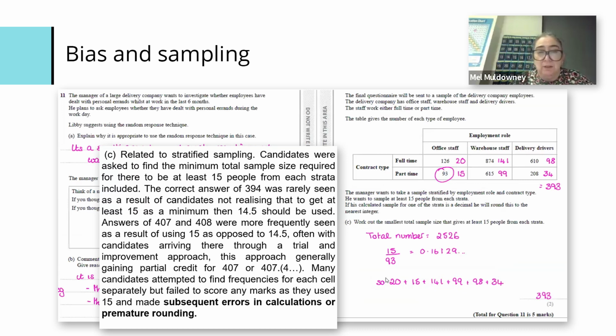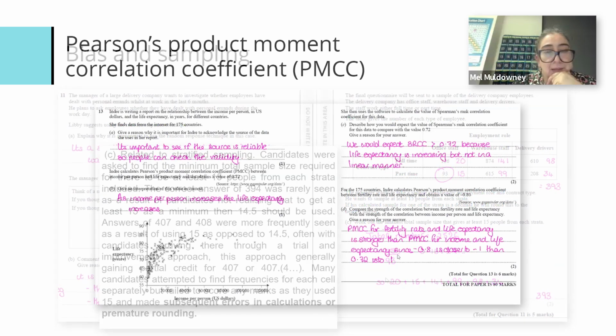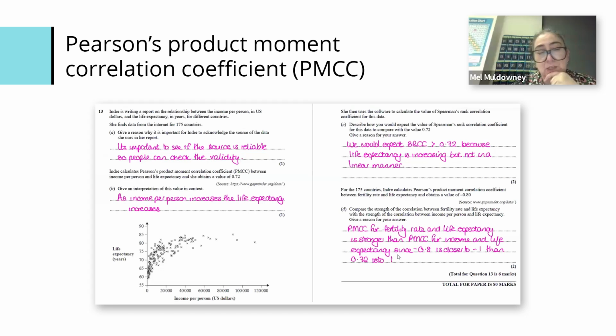If I'm to know other calculations, I can just use the answer button, or know how to use your memory recall buttons if you have a calculator. So there's some things there we can learn from it. The premature rounding and any subsequent errors are sort of nightmare questions to mark, when you have to follow through to see where they've got the mistakes. And it's quite a difficult topic to teach because it's new to them.